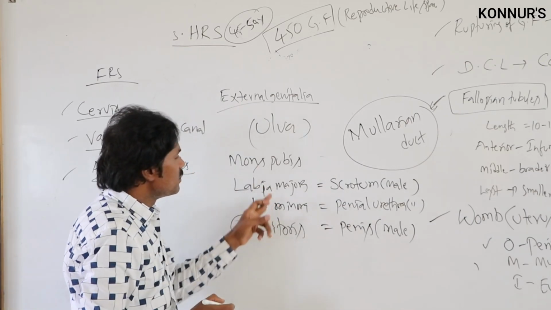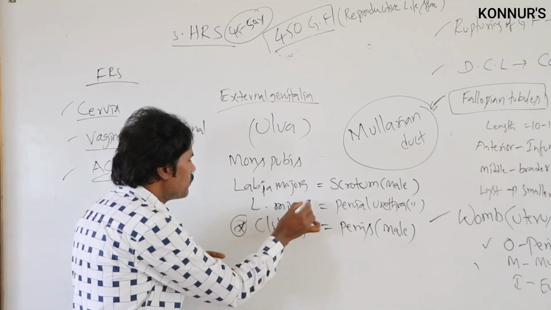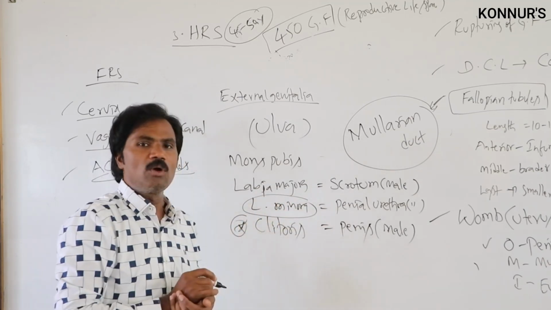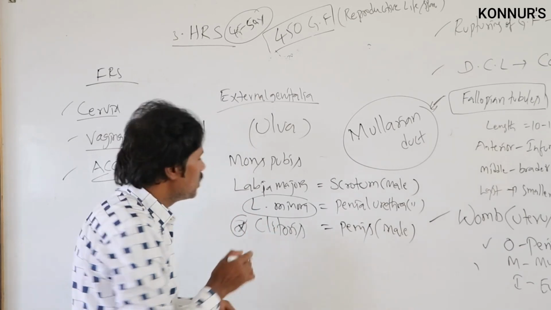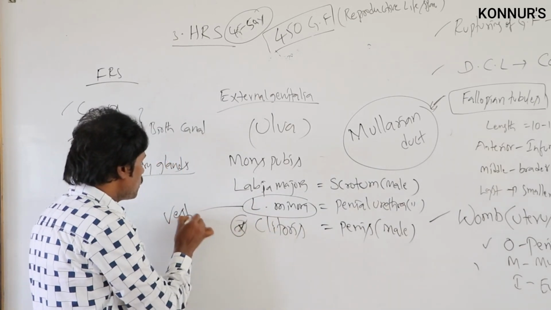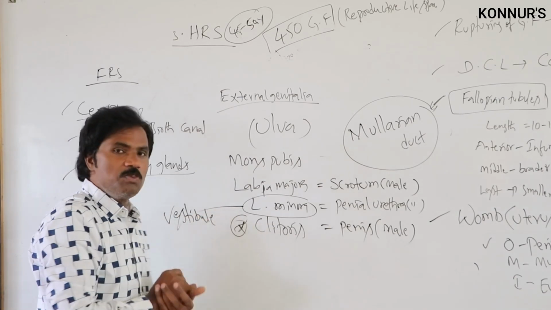Then in these aspects, especially the labia minora, the inner folds of the labia minora we call the vestibule.